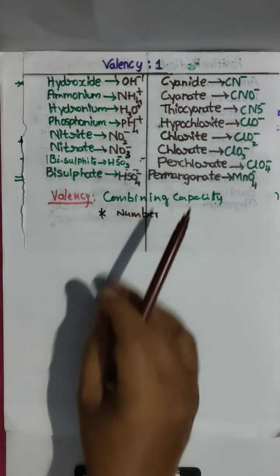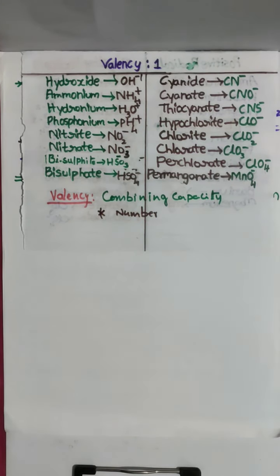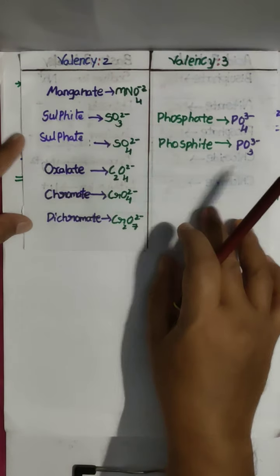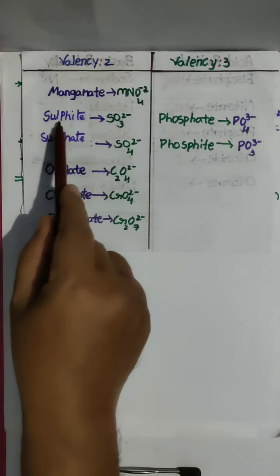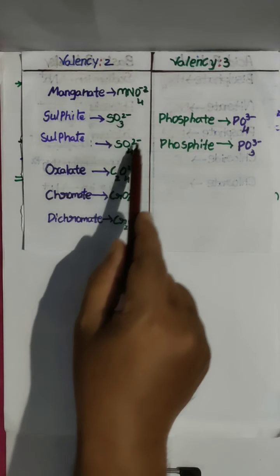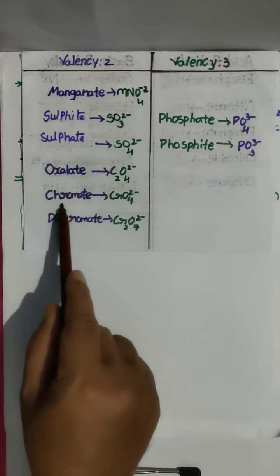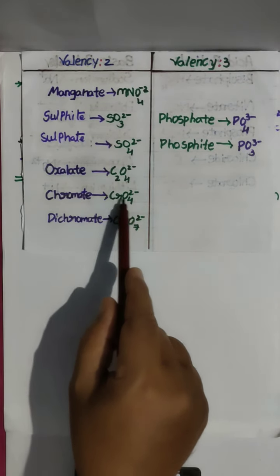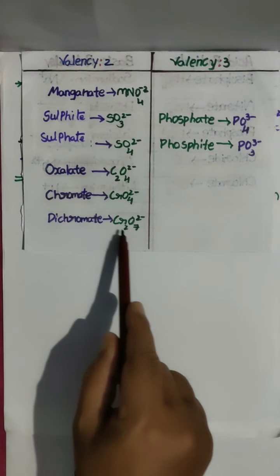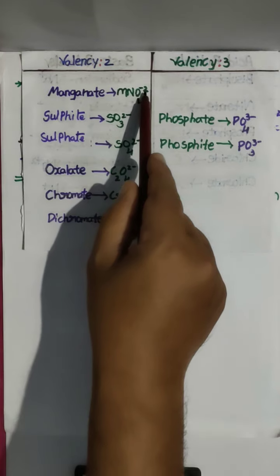So you can take a screenshot and it will be useful for you to learn. Next, some radicals have valency 2. Let me go for that. Manganate ion MnO4 2 minus, sulfite ion SO3 2 minus, sulfate ion SO4 2 minus, oxalate radical C2O4 2 minus, chromate CrO4 2 minus, dichromate Cr2O7 2 minus. These all have 2 units.